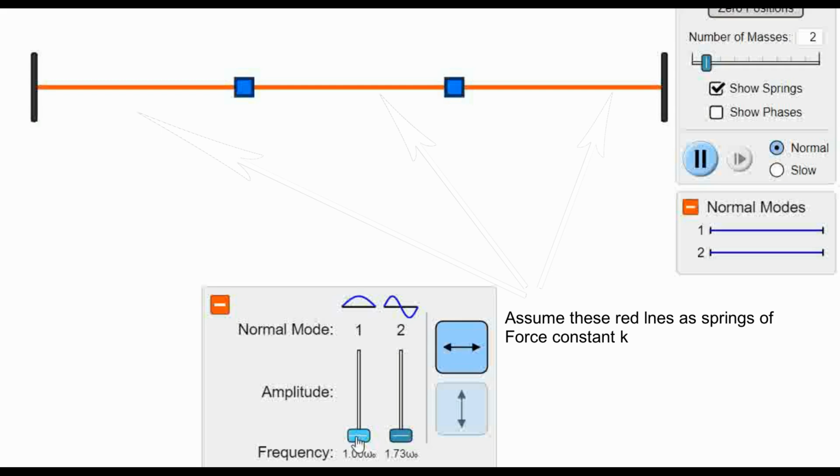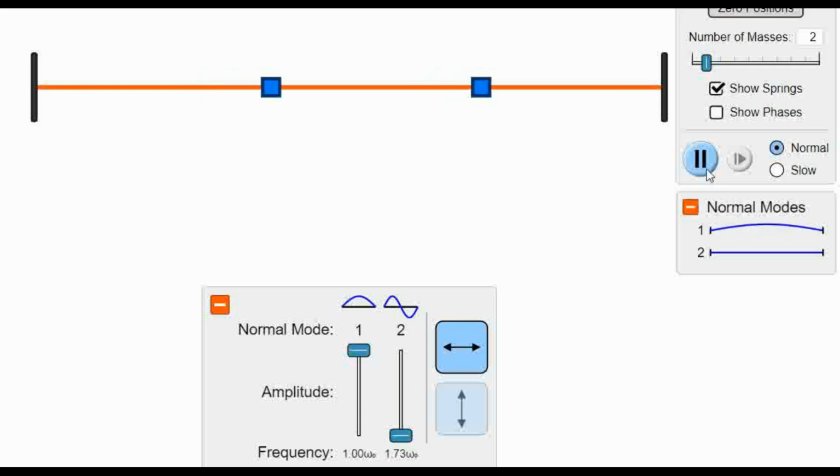So if I turn this on, you see how it is vibrating. Both are simultaneously moving right and both are simultaneously moving left. If I make it very slow, you can see both are moving right at the same time, both are moving left at the same time. And in this mode it is written as normal modes.